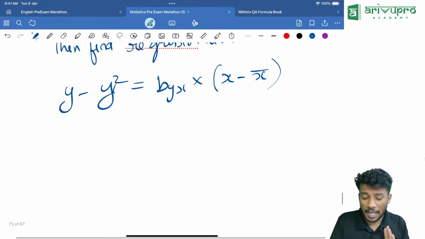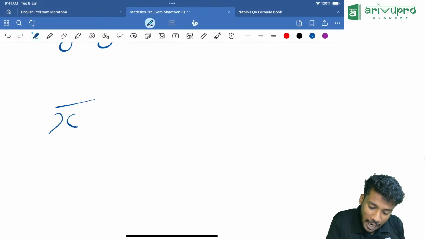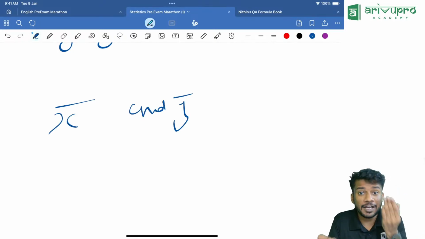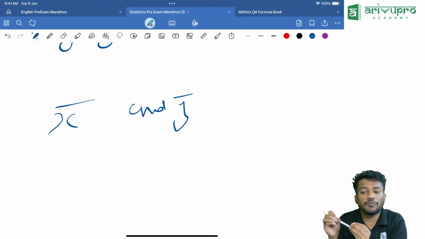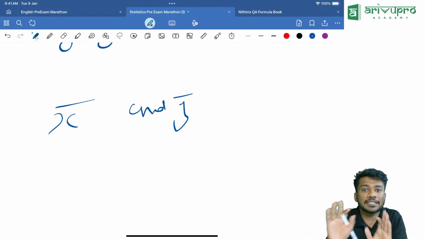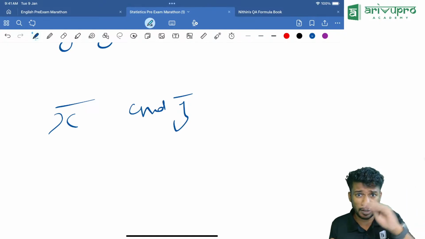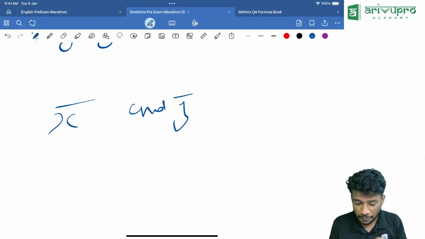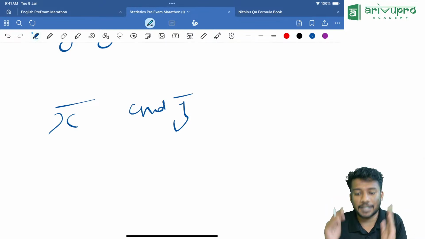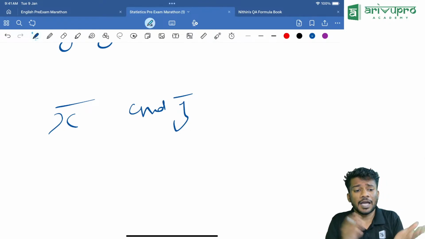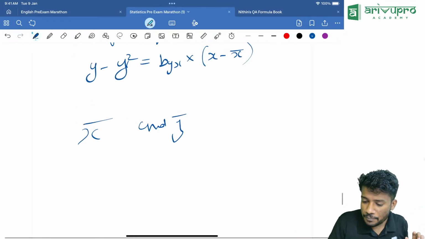This is the method. And sometimes they will say that these are the two regression lines, and x bar and y bar are the given values of means. That will also be given. So you will just substitute instead of x and y, whichever equation is satisfying the values of x bar and y bar, that is our answer. That means 2, 3 equations are there, 4 options with different equations. Then you will substitute x bar and y bar together, and whichever makes LHS and RHS equal, that's our answer. Okay, next one.